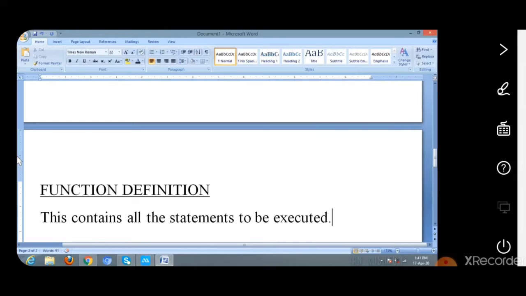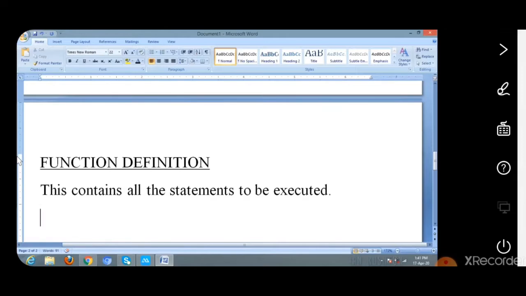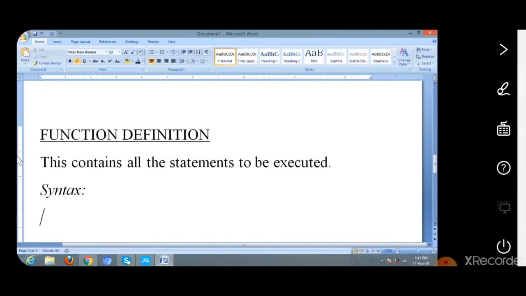The syntax for this function definition is return type, followed by function name, followed by argument list.